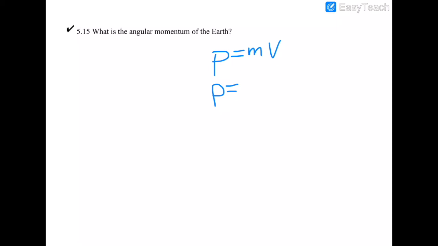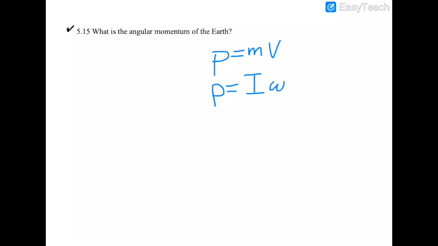Well, remember, if you're rotating something, it's not just dependent on the mass, but it's also dependent on how that mass is distributed throughout the rotational item. So instead of m, we use something called rotational inertia, capital I, and there's an equation for that, depending on what the object is. What's the velocity? Well, it's going to be angular, not linear velocity, v. It's going to be angular velocity, which is omega.